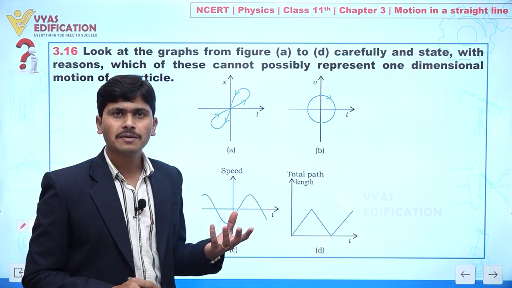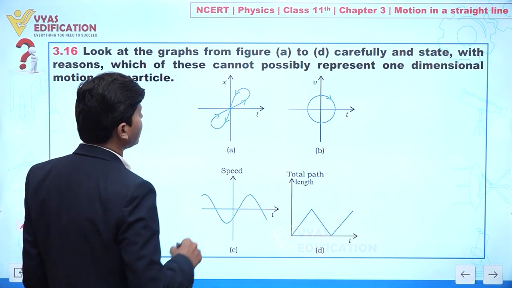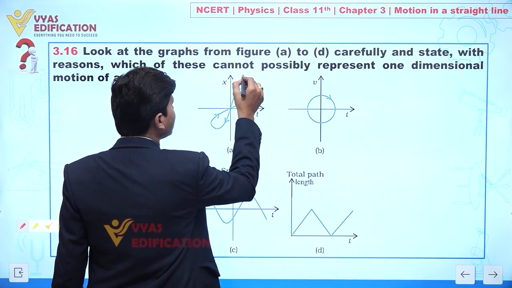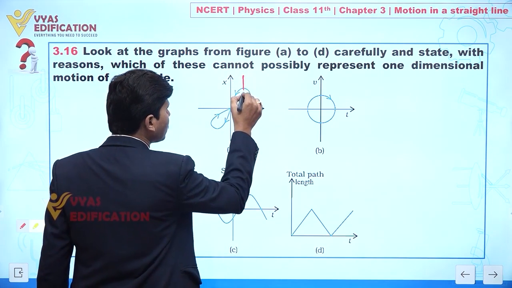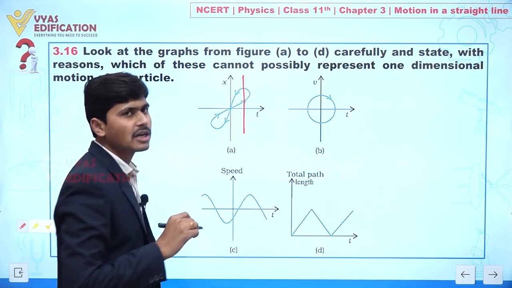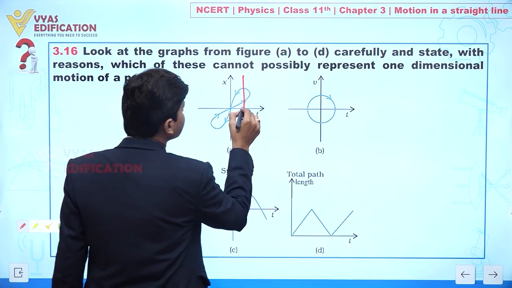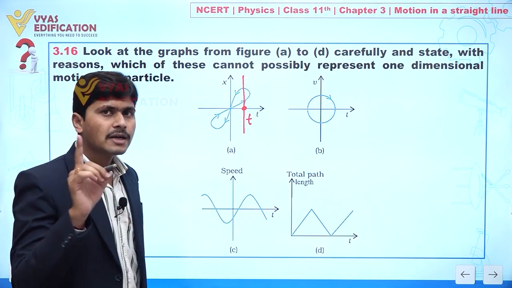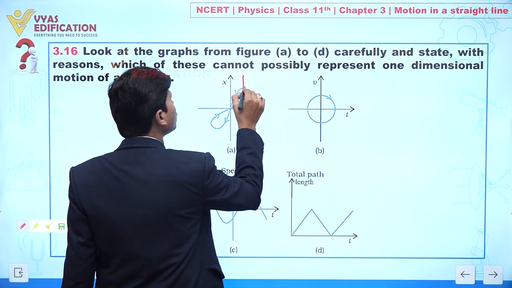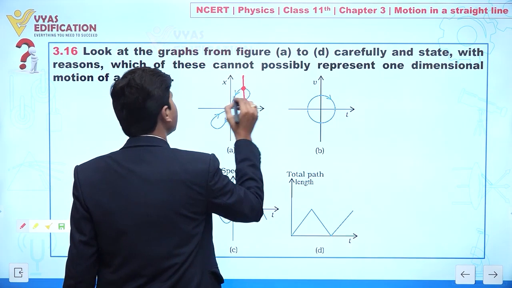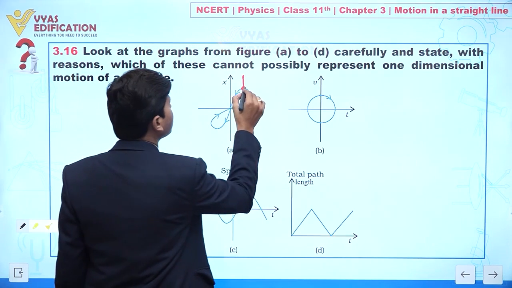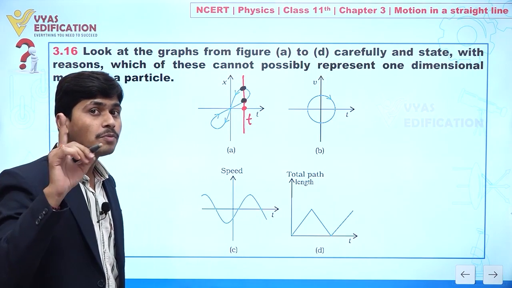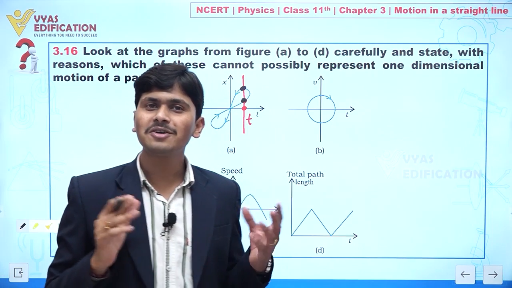Now in situation number A, let's suppose this is the graph that is given. Let's suppose I draw here a line that is parallel to the x-axis like this. Listen carefully to what I want to say. You can see at a particular time, let's suppose this time is t, we are getting two positions of a particle, this one and this one. I think you are getting my point. Yes or no? So at a particular time we are getting two positions of a particle, that is not possible.